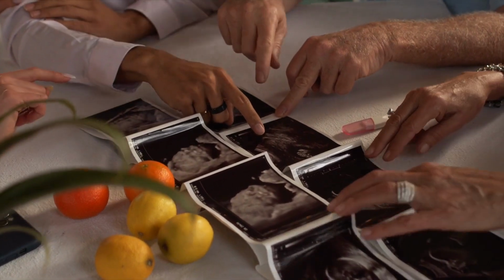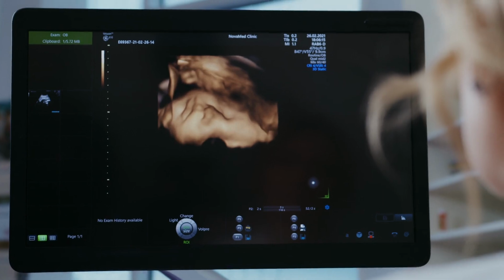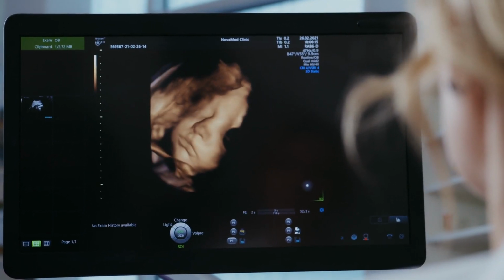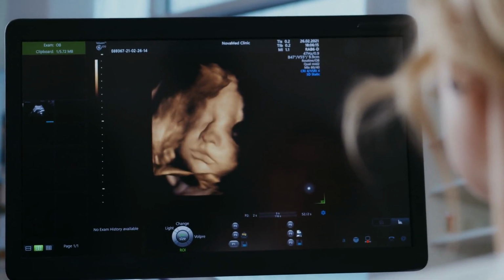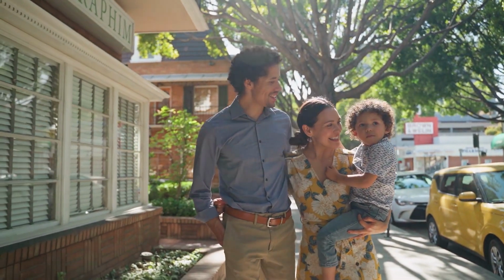The recessive nature of the allele means that two carriers of the allele have a 25% chance with each pregnancy of having a child with cystic fibrosis, a 50% chance of having a child who is a carrier like them, and a 25% chance of having a child who does not carry the allele at all.